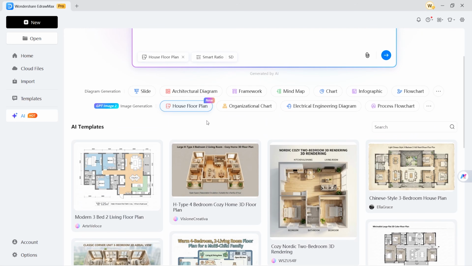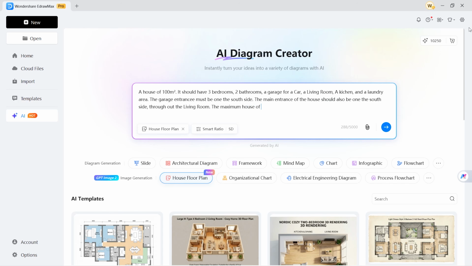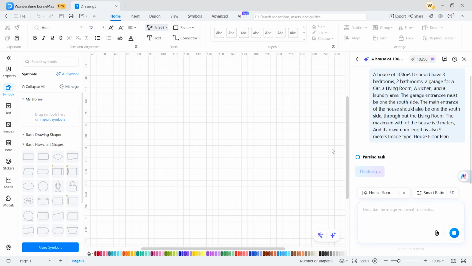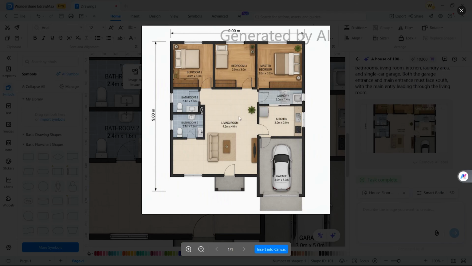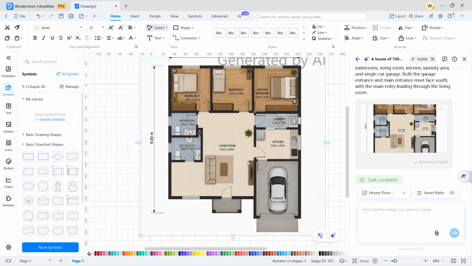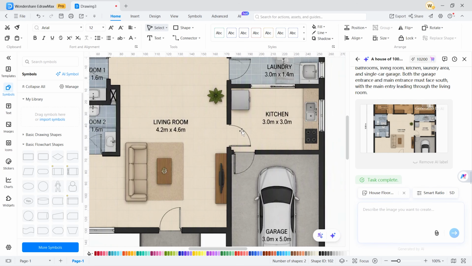I am writing a simple prompt. Once the prompt is written, click on the arrow sign. Your design will be created in a short time. Our design is ready. You can see how professional the drawing that has been created is. A better design has been created than what I wanted.